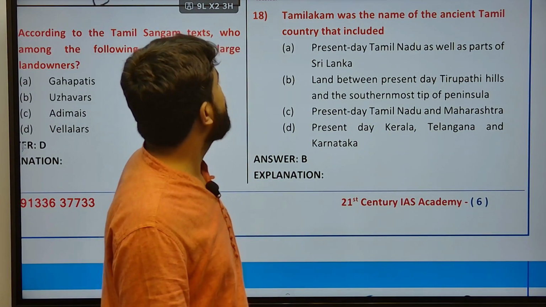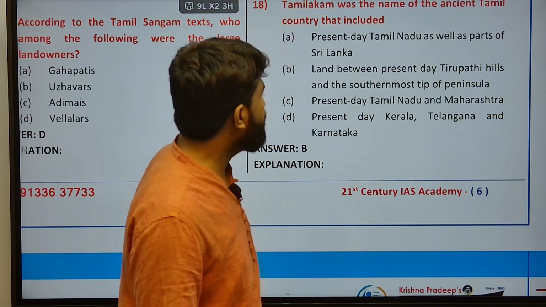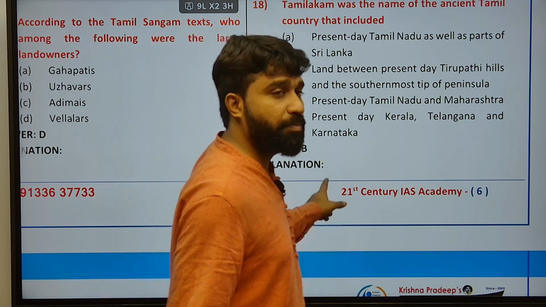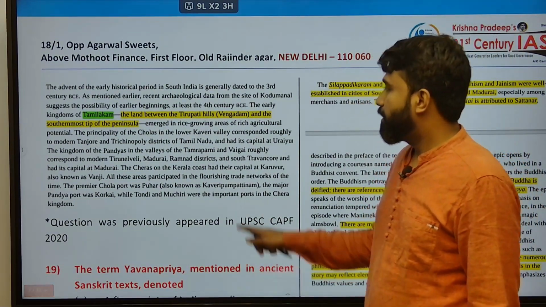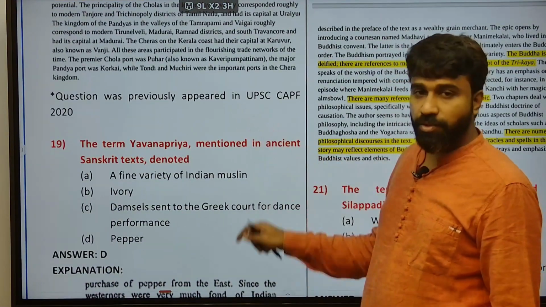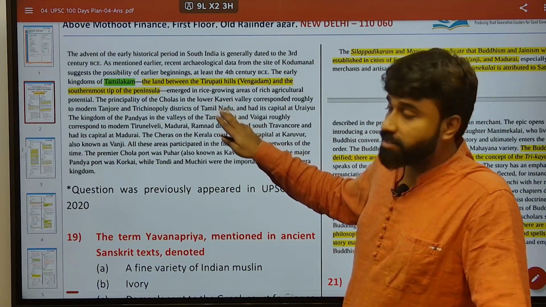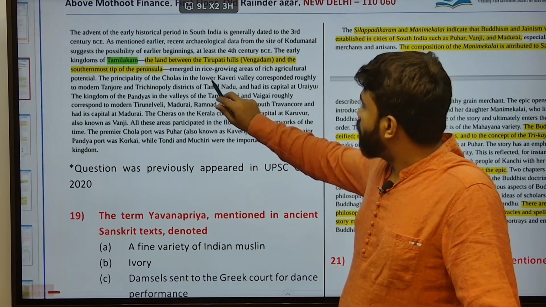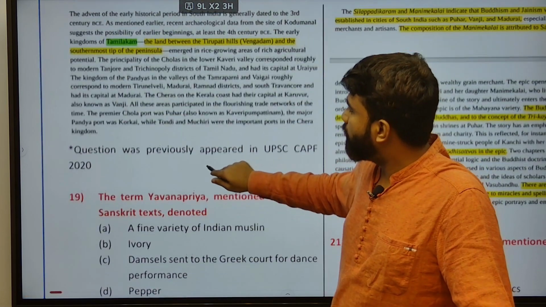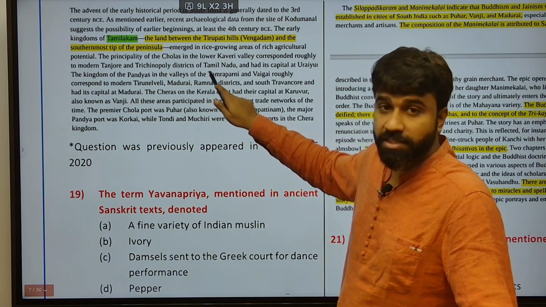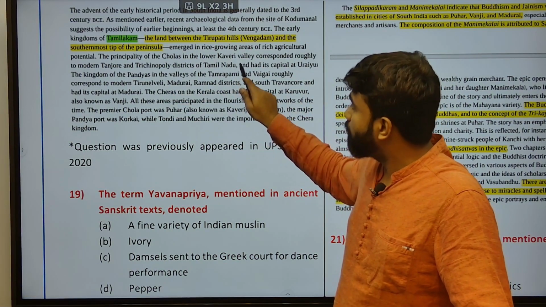Decentralized administration. Next, Tamilakam was the name of the ancient Tamil country that included the land between the present-day Tirupati hills and the southernmost tip of the peninsula. Inscriptions mention it several times. This was asked in the UPSC CAPF exam 2020, so please go through the various other cities mentioned there. The Lower Kaveri Valley is one of the subjects of the Cholas, and the ancient Chola kingdom contained the Tanjavur and Tiruchinappalli districts of Tamil Nadu.